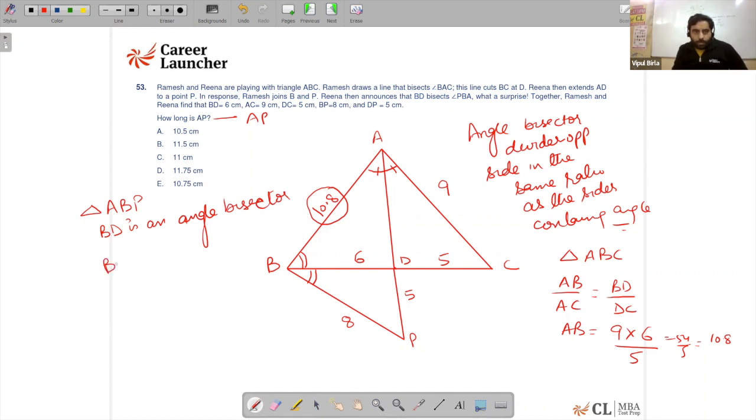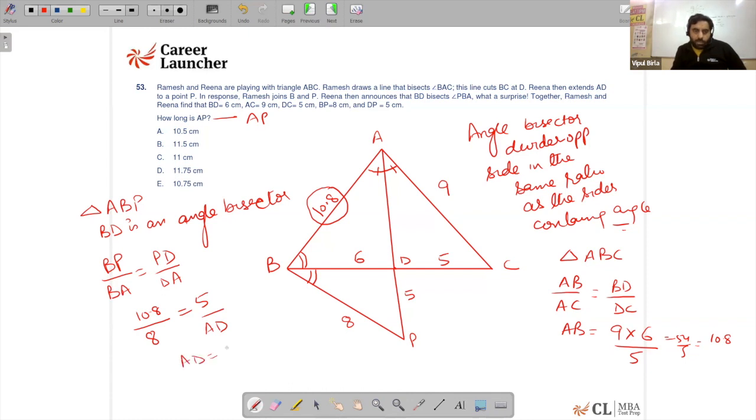Therefore, I can say BP upon BA is equal to PD upon DA. PD is 5, which is given, and AD is something which I'll be able to calculate.